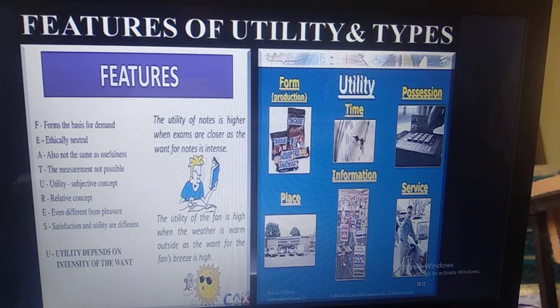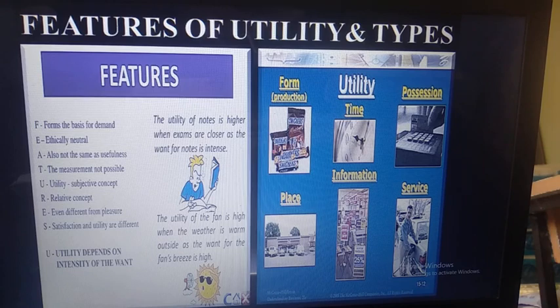Next, satisfaction and utility are different. Utility is a starting product and satisfaction is an end product. So that's why they are different from each other. Next, the types of utility. First is form utility, under which they have written production. Like I explained the example of food, here they have given the example of chocolate. By the raw materials, we convert the raw material into a finished product, and from that we change the form of that product and get a utility, that is form utility.